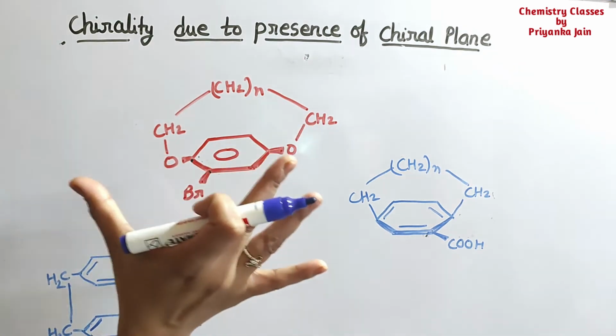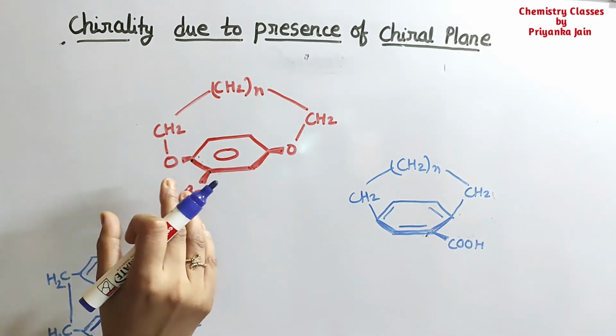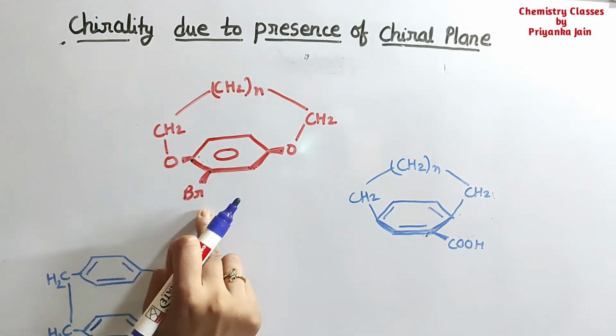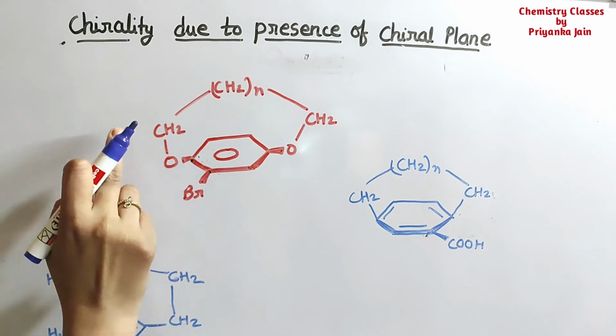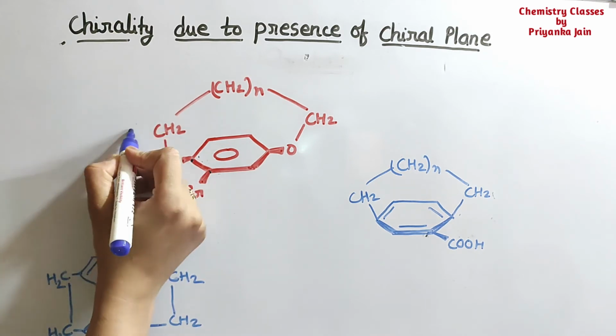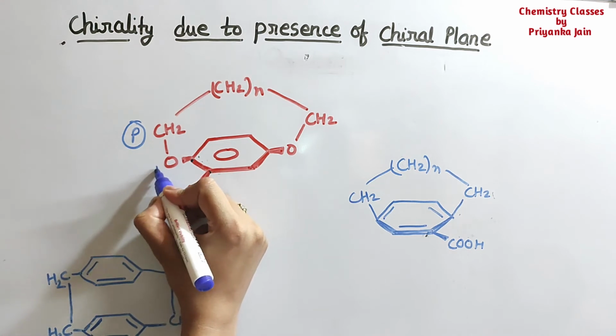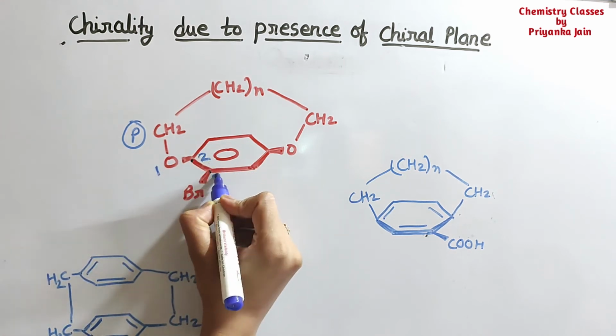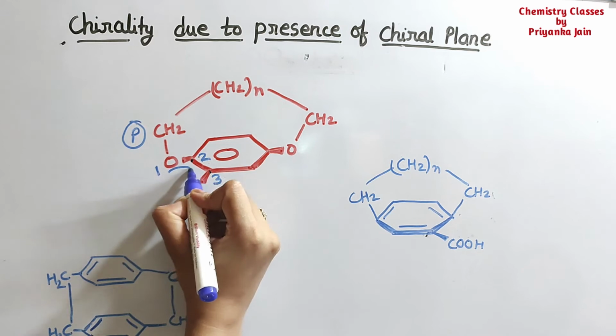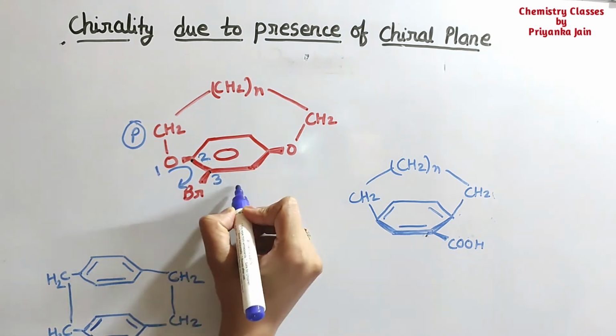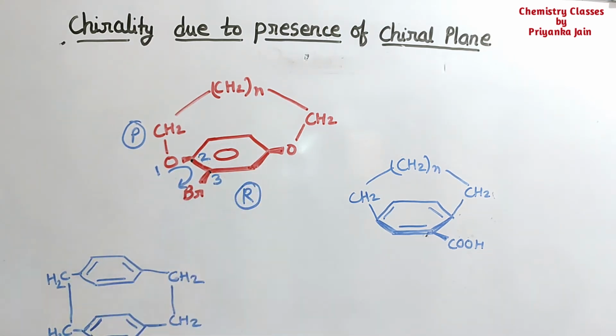These act as the pilot atoms, so we see which methylene group is nearest to this substituent, and this one is nearest, so this is the pilot atom. Now we number from this oxygen 1, 2 and 3 in this manner. This is going clockwise, so this will be the R configuration.